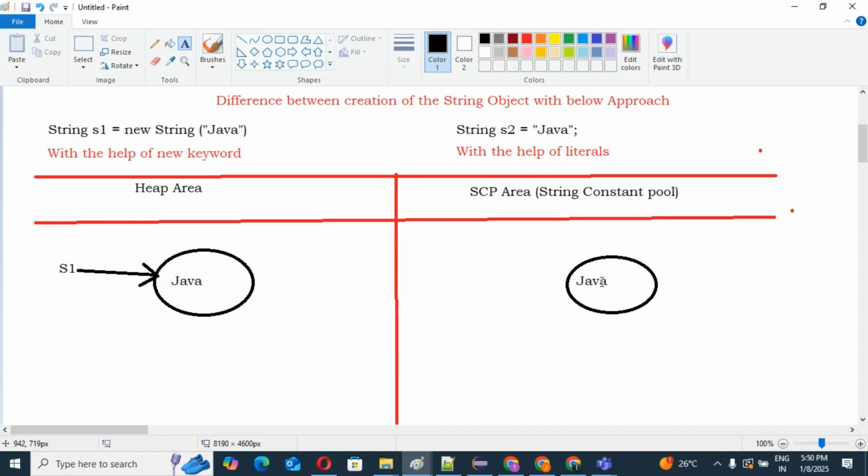But internally, an implicit reference variable is maintained by the JVM. Implicitly, internally, the reference variable is maintained by the JVM. If a reference is not there for the object in SCP, the JVM internally maintains the reference. Keep that in mind, guys.